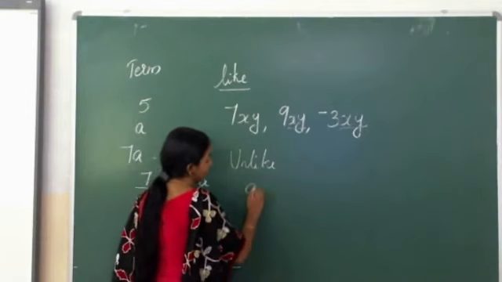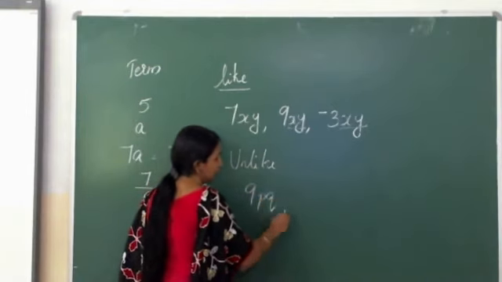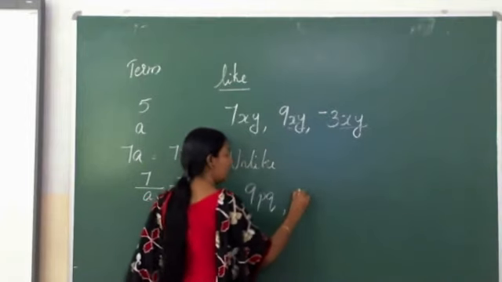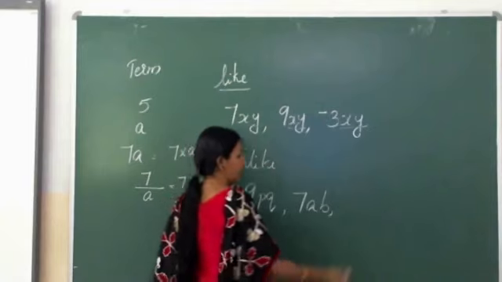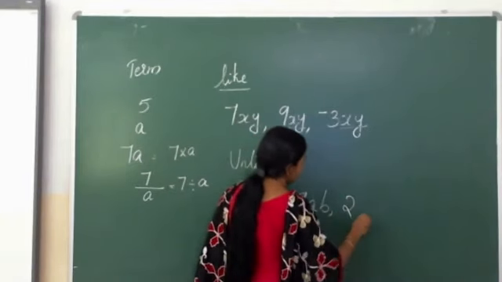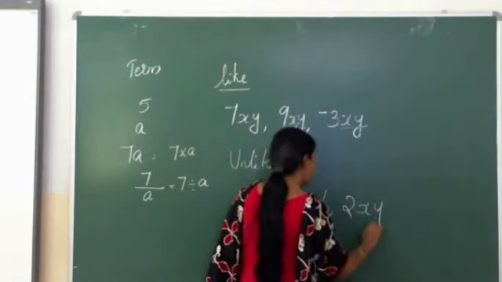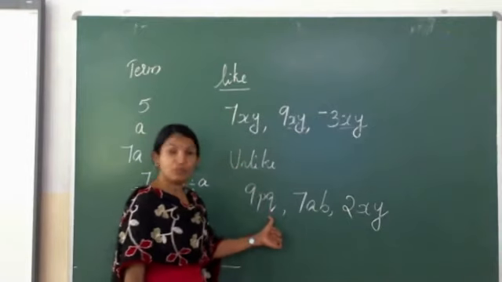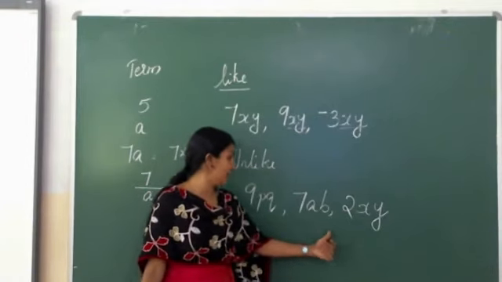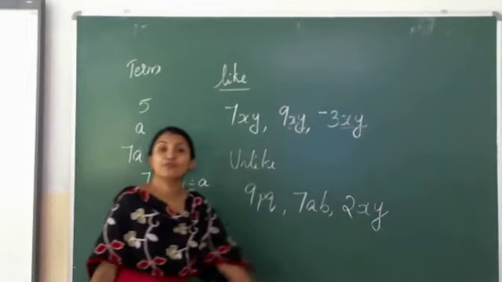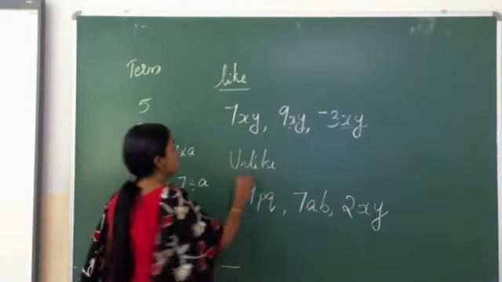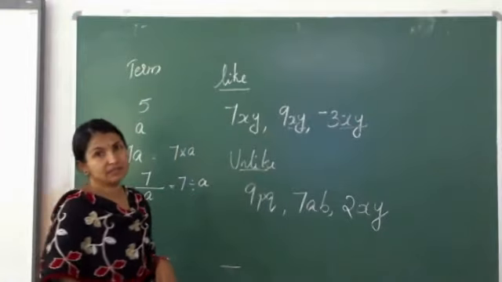One may be 9p cube, another one may be 7ab, next one 2xy. Here the first one is pq, next one is ab, and the next one is xy. The three are different ones. So we can say that they are unlike terms.